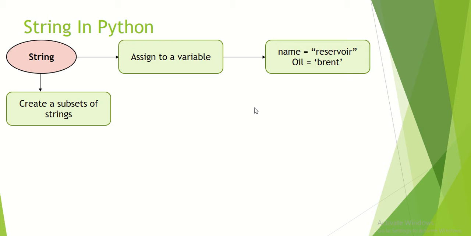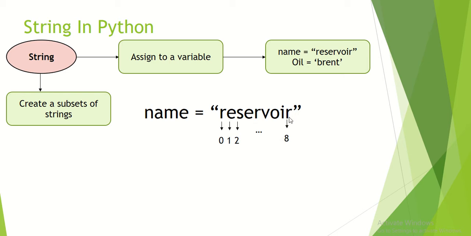And one important thing about the string is that, for example, if you have a name variable assigned reservoir, you have indexing in this reservoir. What I mean by indexing is that Python is going to assign R to index 0, E to index number 1, S to index number 2, and so on, to the last R in index 8.